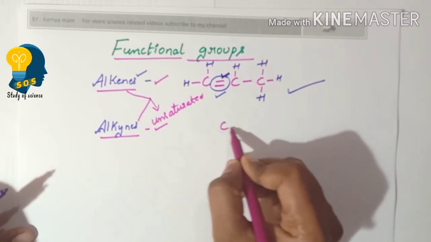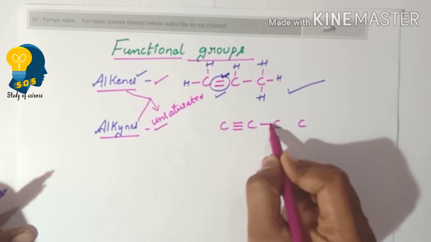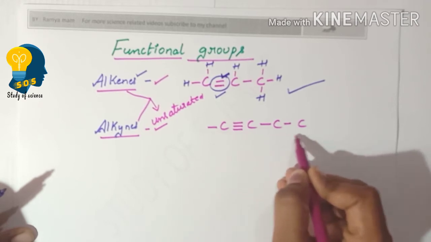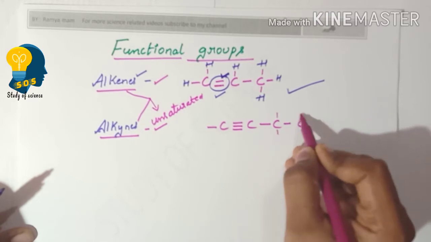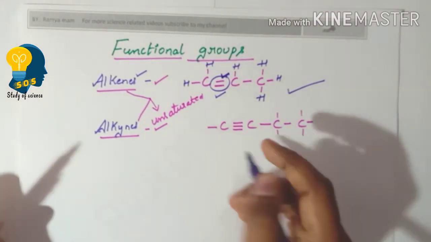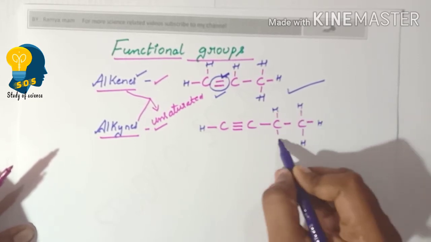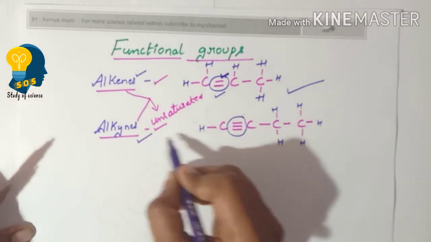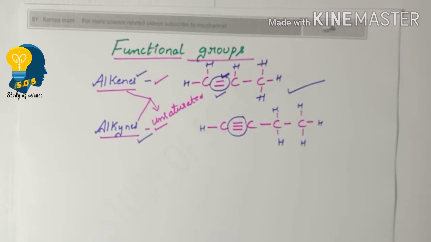For example, if there is triple bond between any two carbon atoms, then this longest chain is having the functional group alkyne, and the remaining position is occupied by hydrogen. If there is presence of triple bond in the longest carbon chain, then we consider it as the functional group alkyne. And the next functional group is alcohol.